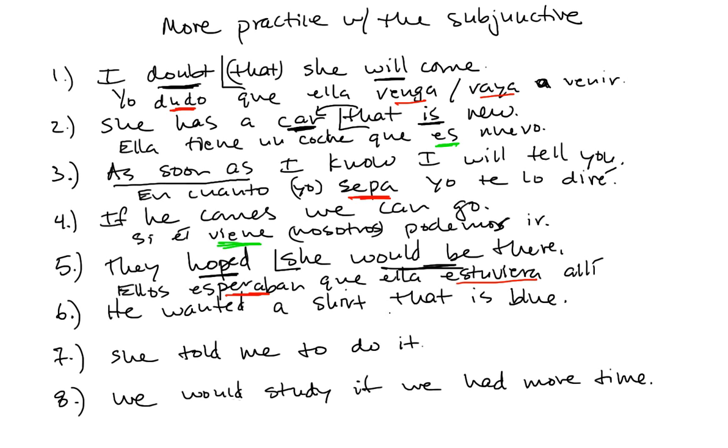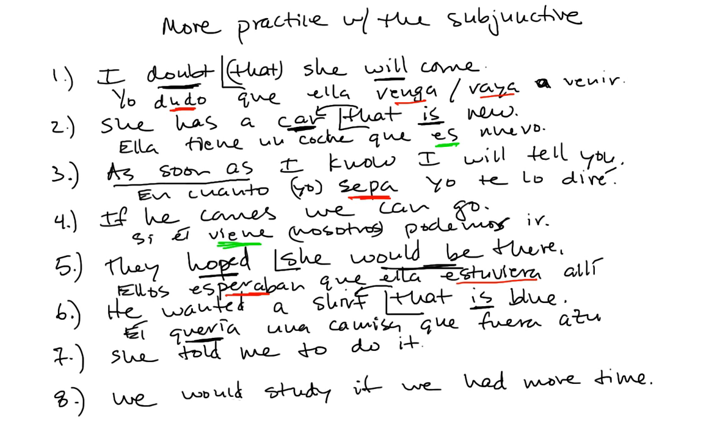Okay, he wanted a shirt that is blue. That is blue. There's your adjective clause describing the shirt. Does this shirt exist? Haven't found the specific one. Therefore, the verb in the subordinate clause and the adjective clause must be subjunctive. Él quería una camisa que, even though this says is, because we have this past verb in the principal clause in Spanish, this must be past in the subordinate clause. Él quería una camisa que, we don't know if it exists or not, fuera azul. Past subjunctive. Okay?